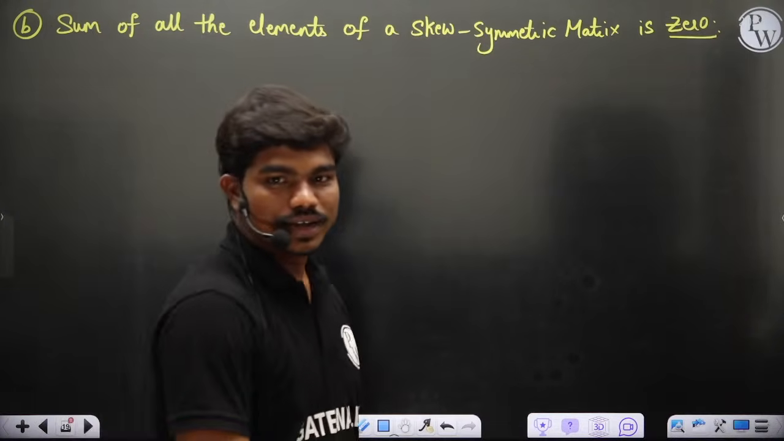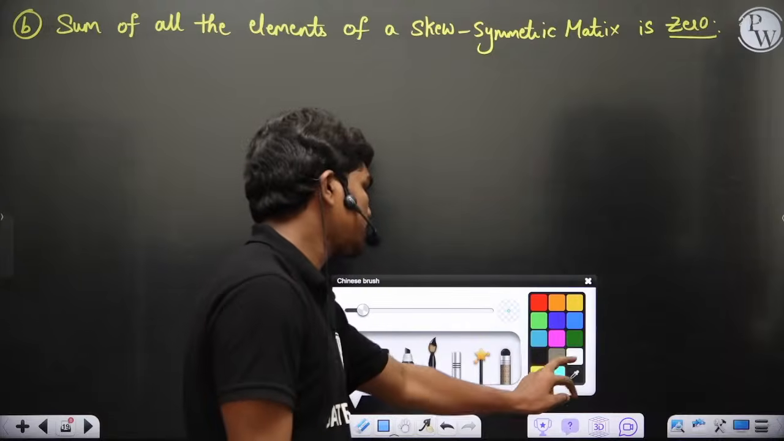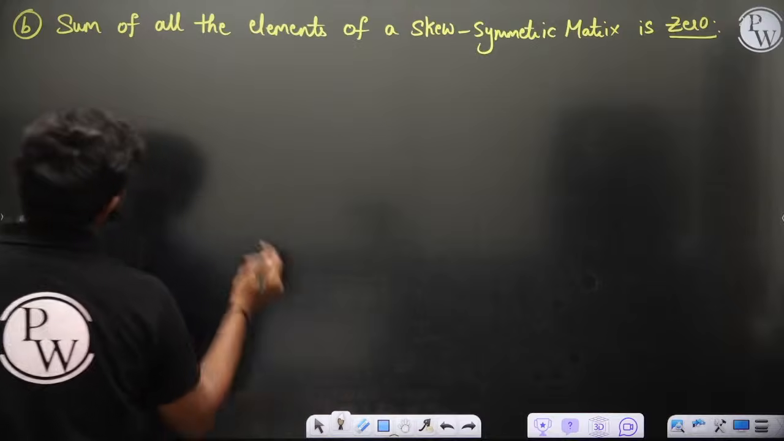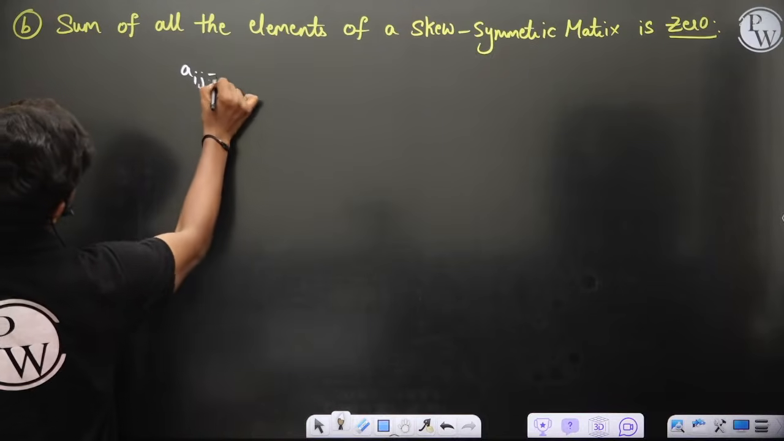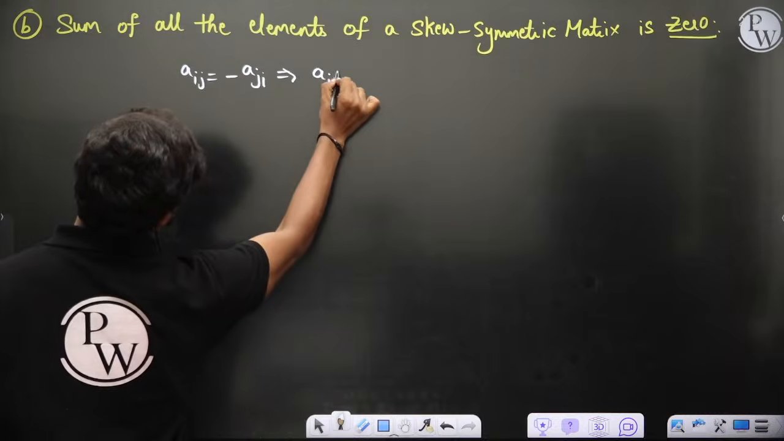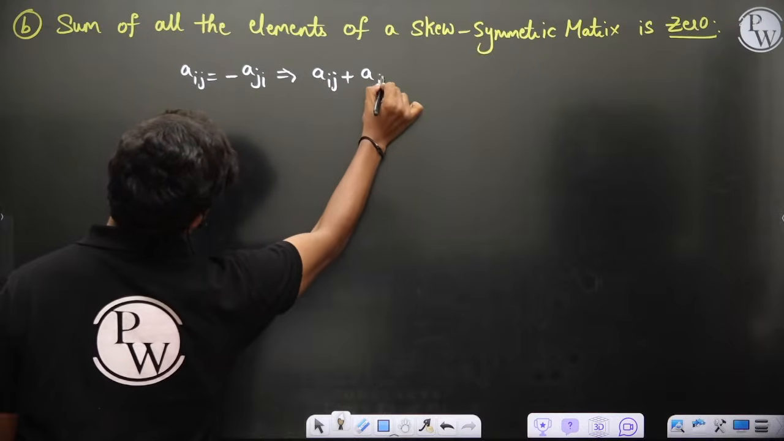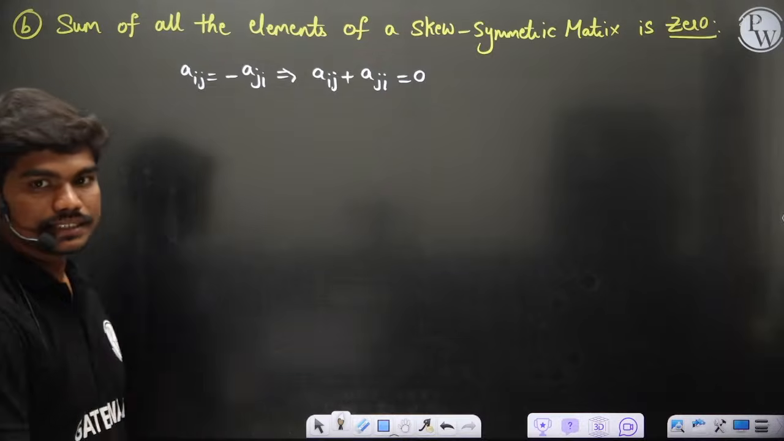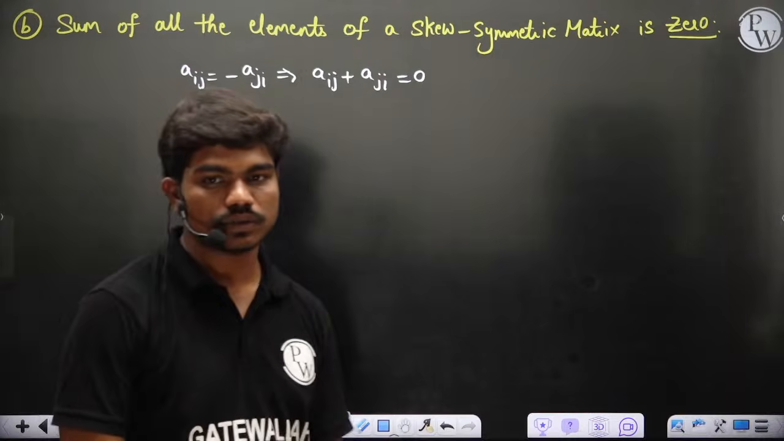Okay, I'll explain again, no issue. See here, sum of all the elements. First of all, you know aij is equal to minus aji. This implies aij plus aji is equal to 0. This is what you know. aij plus aji is equal to 0.